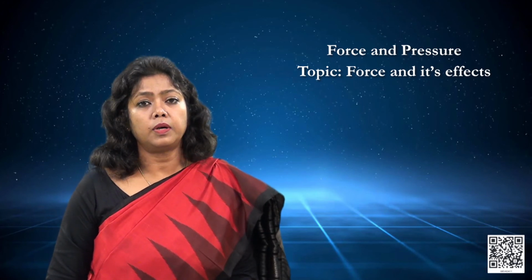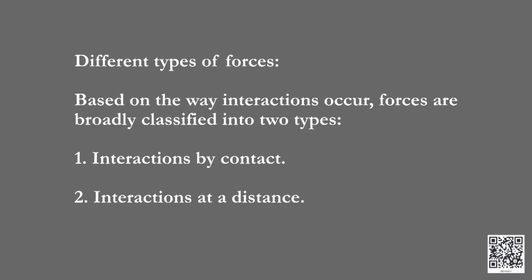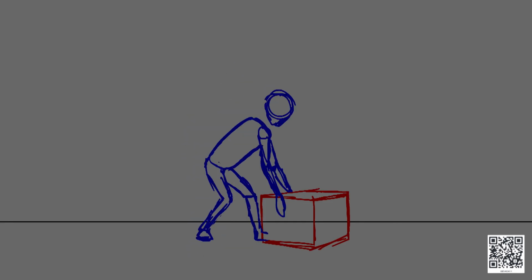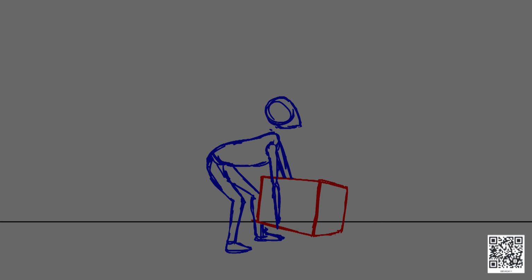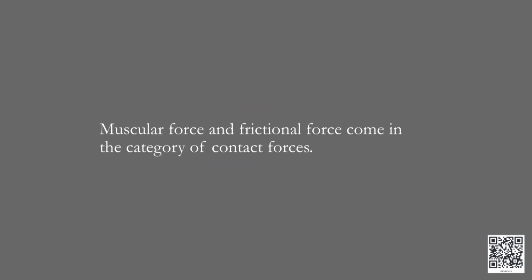Now, we shall try to understand different types of forces. Based on the way interactions occur, forces are broadly classified into two types: interaction by contact and interactions at a distance. To move an object by pushing or pulling it, our body must be in physical contact with the object. Otherwise, it is impossible to use our muscular force to make it move. Muscular force and frictional force come in the category of contact forces.